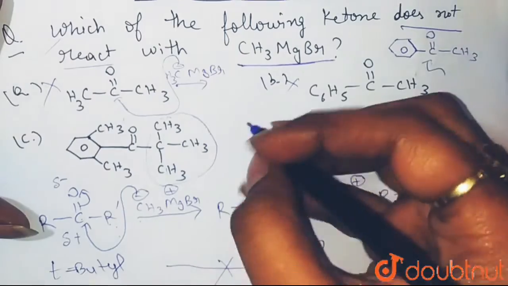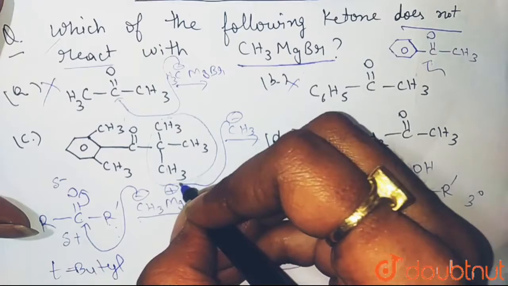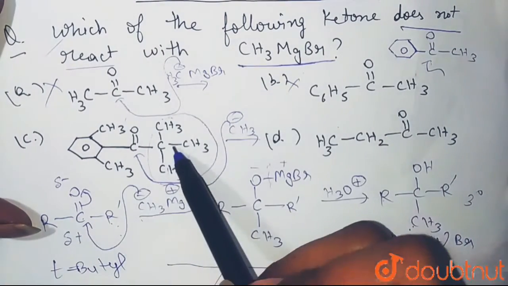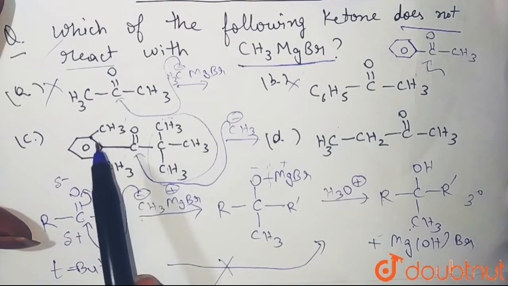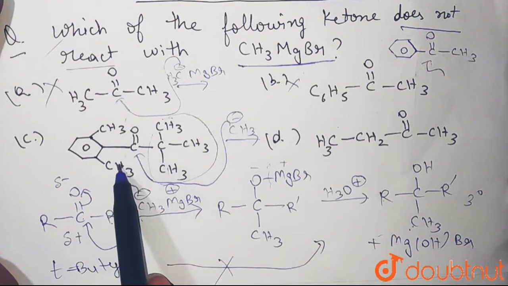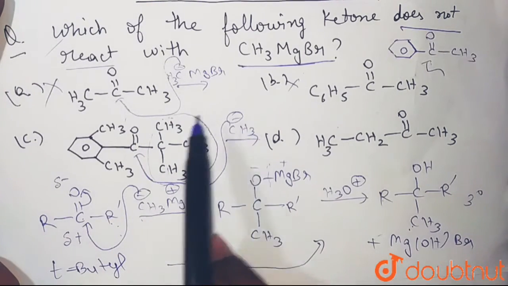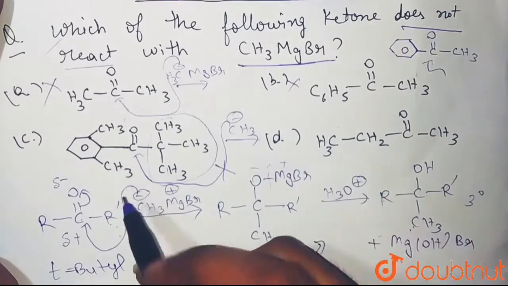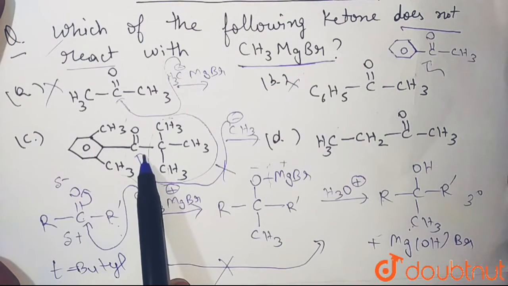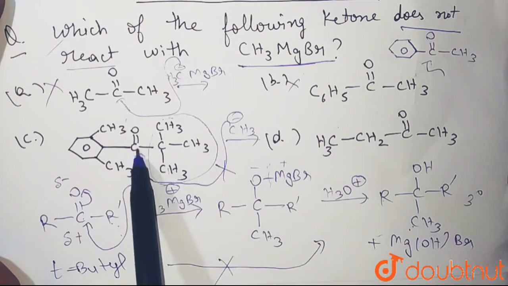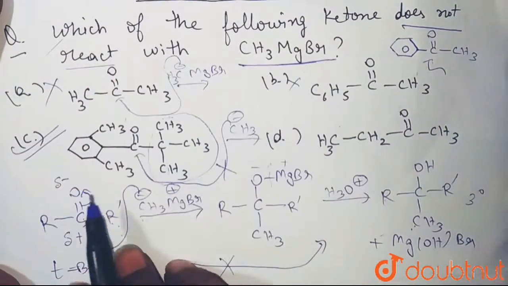So thus, if you treat it with your Grignard reagent, the CH3 minus will not be able to come easily here and react with it, because you can see here tertiary butyl is there, here this benzene with two CH3 groups is there, which is causing a lot of steric hindrance. Because of the high steric hindrance around this ketone, the Grignard reagent will not be able to attack on this carbonyl center, and that's why this ketone will not react with our Grignard reagent. So that's why C is the correct answer, because of the steric hindrance.